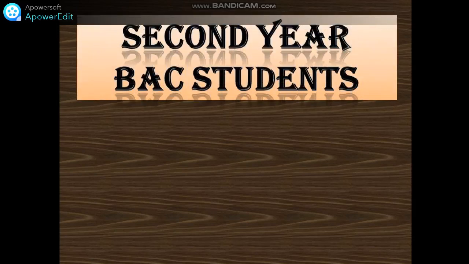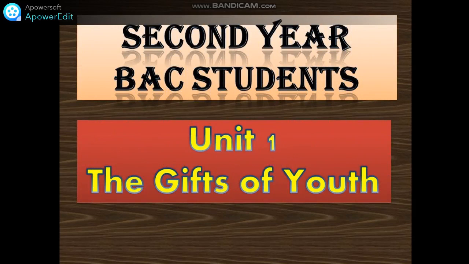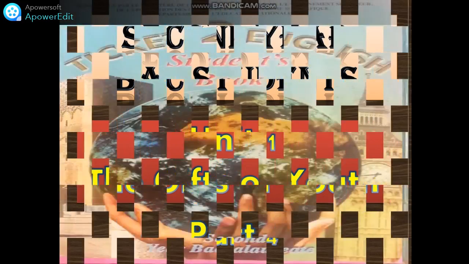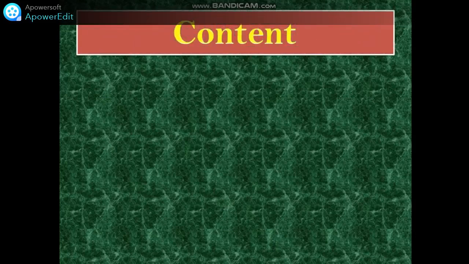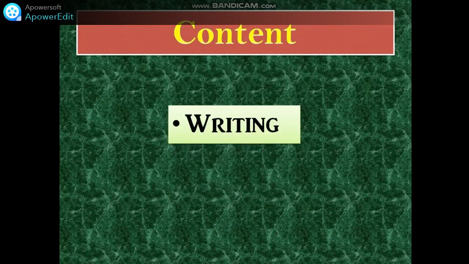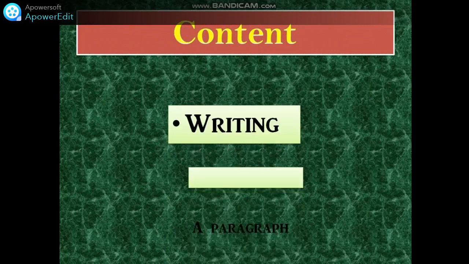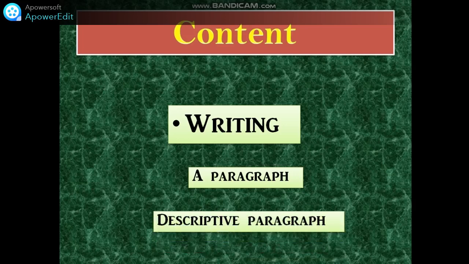Now, this course is intended again for second year bac students, and today we are going to end unit number 1, The Gifts of Youth. We are going to finish it. This is part number 4. Of course, the textbook we are working with is Ticket to English, Students' Book, adapted by the Moroccan Ministry of Education. So today we are going to go through writing, and we are going to learn how to write a paragraph, and we are also going to learn how to write a descriptive paragraph.